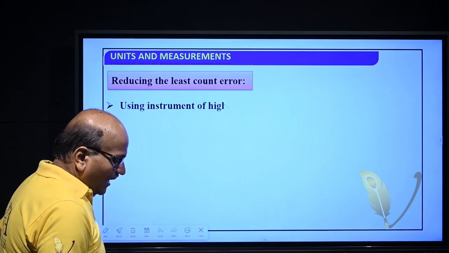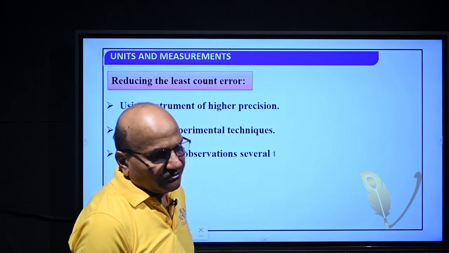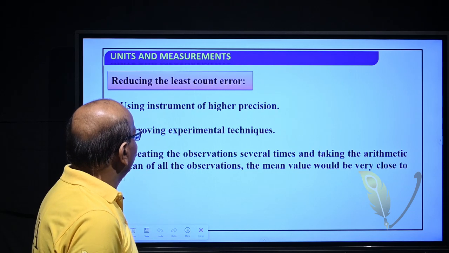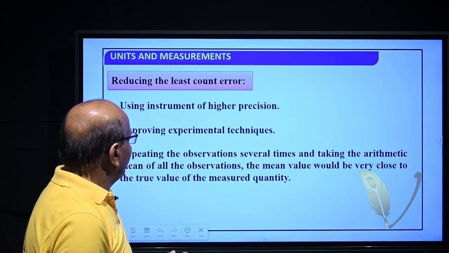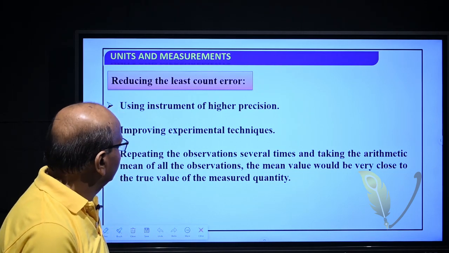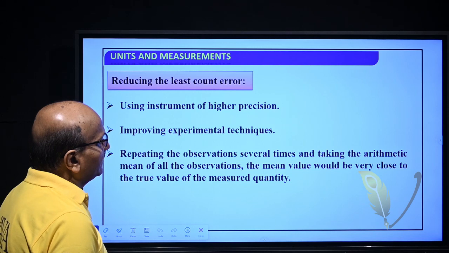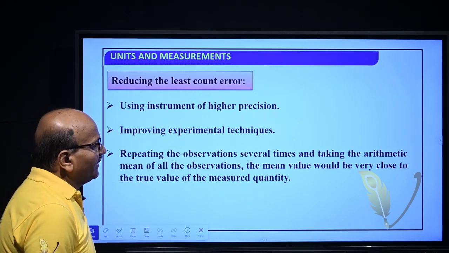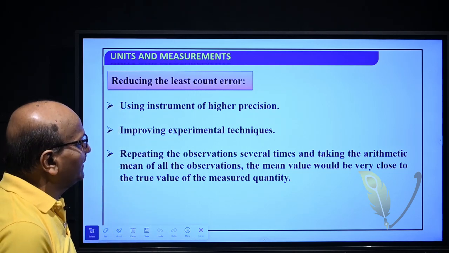So how can we reduce the least count error? The least count error can be reduced by using an instrument of higher precision, improving experimental techniques, repeating the observations several times and taking the arithmetic mean of all these observations, and the mean value would be very close to the true value of the measured quantity.